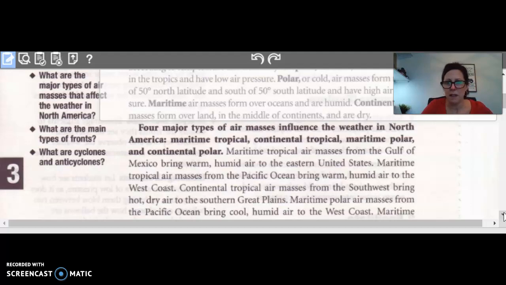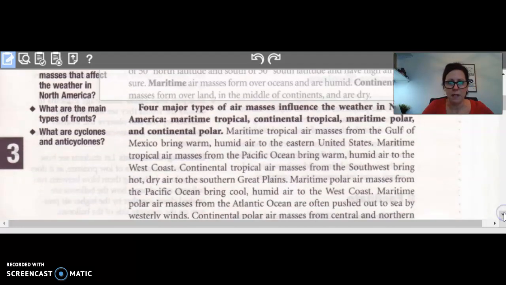Maritime tropical air masses from the Gulf of Mexico bring warm, humid air to the eastern United States. Maritime tropical air masses from the Pacific Ocean bring warm, humid air to the west coast.